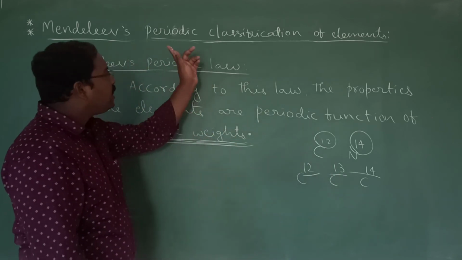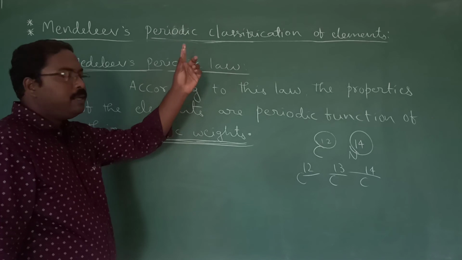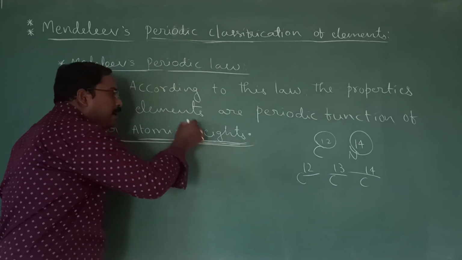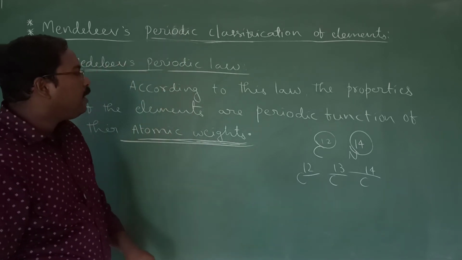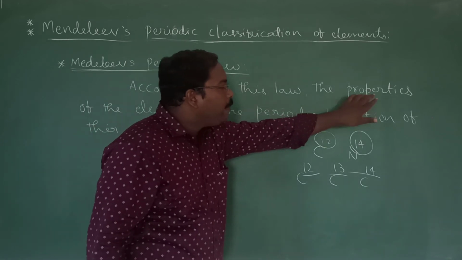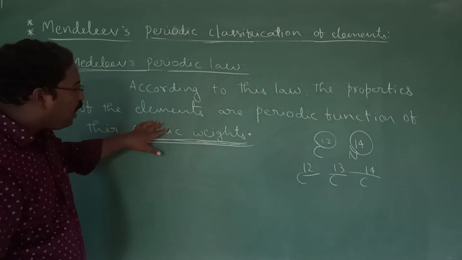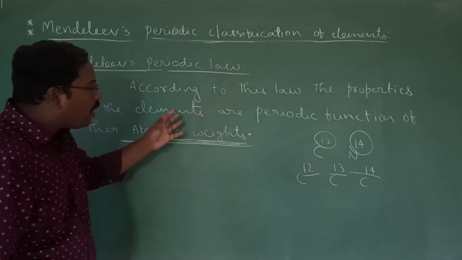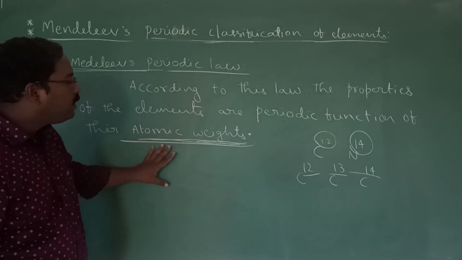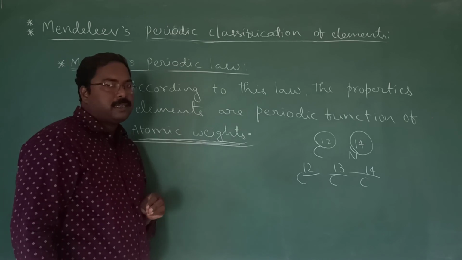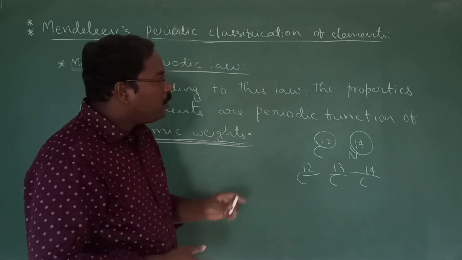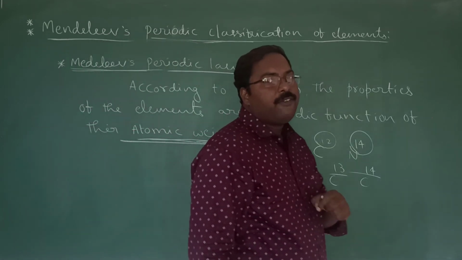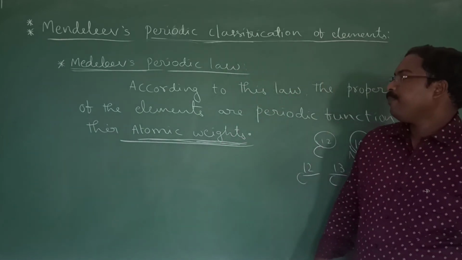But the classification according to Mendeleev is based on atomic weights. He thought that the physical and the chemical properties of the elements are a periodic function of, or change along with, the atomic weights. Okay? So note down the periodic law given by Mendeleev.